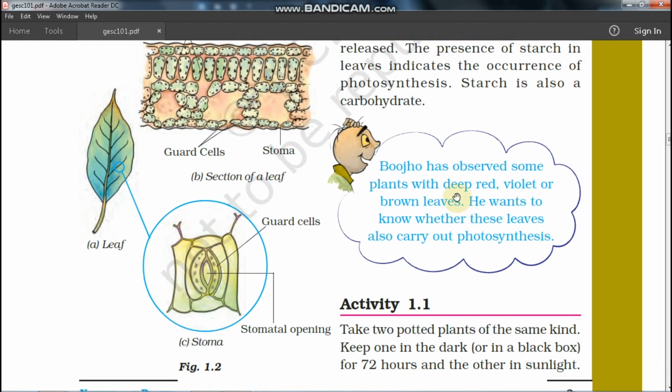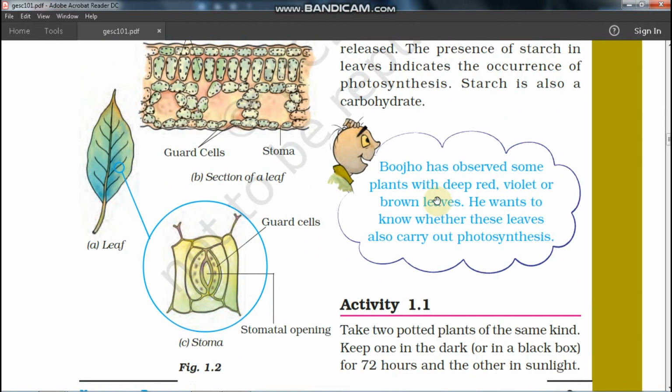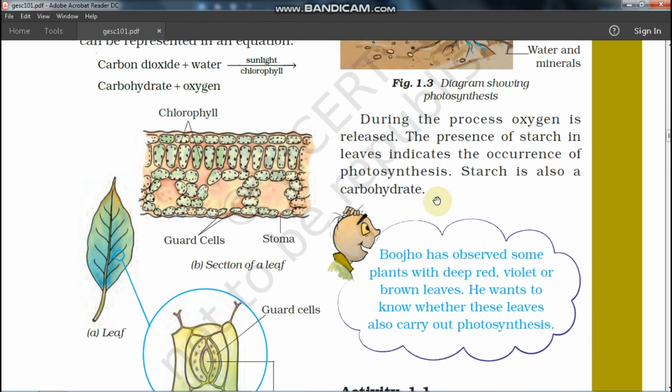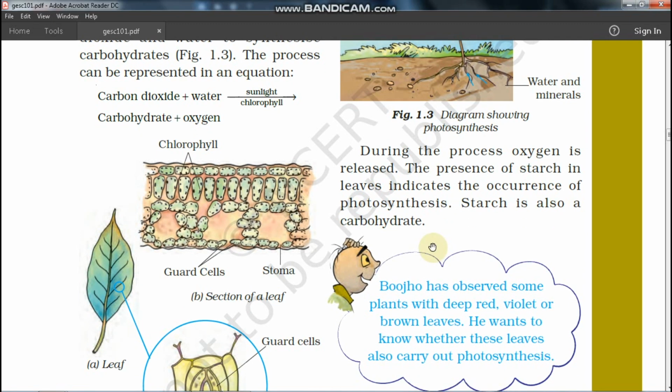Bujo has observed some plants with deep red, violet or brown leaves. He wants to know whether these leaves also carry out photosynthesis. We will give the answer to it, but before that, stay tuned and watch this video.